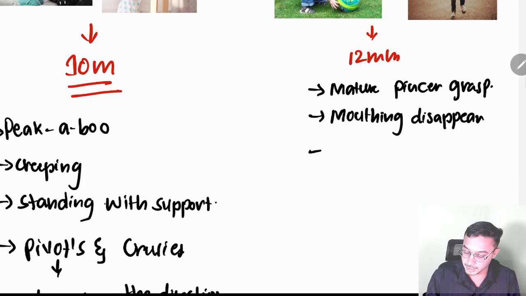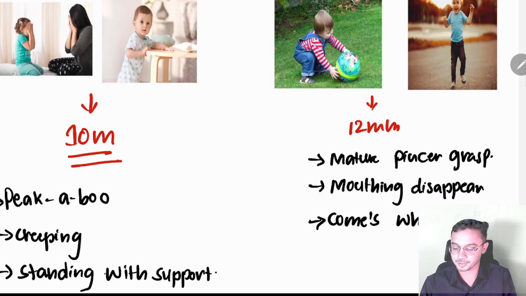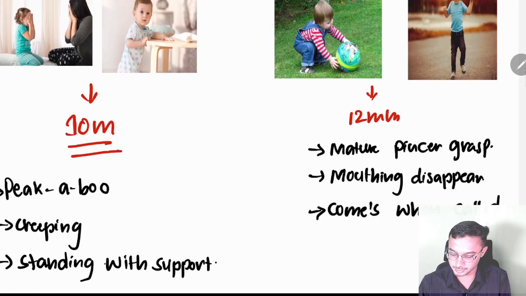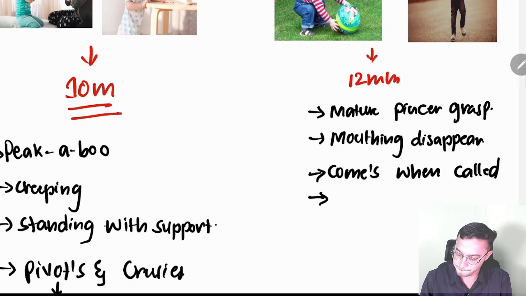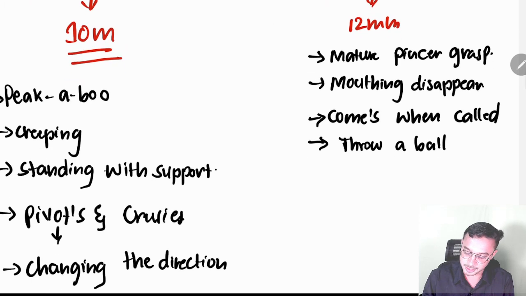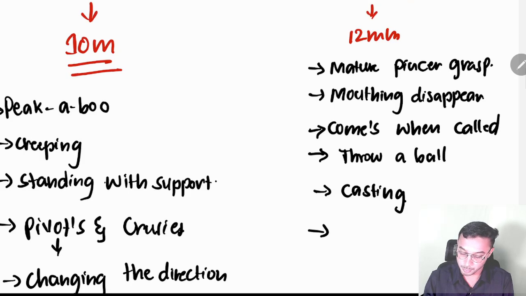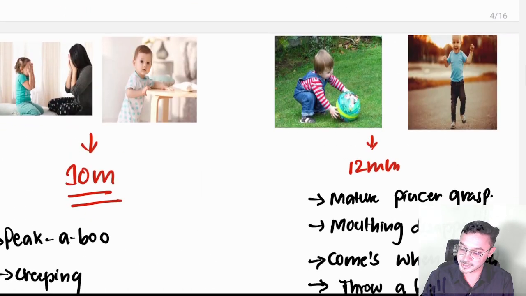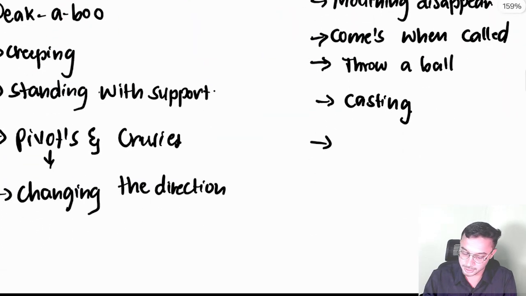The baby comes when called. Baby will come when you call, and the baby can throw a ball over here. Throw a ball, right? And next, casting will also come over here. And look over here, standing with support is 10 months. At 12 months, look at the baby standing without support. Look at the image carefully. So these all come under 12 months.